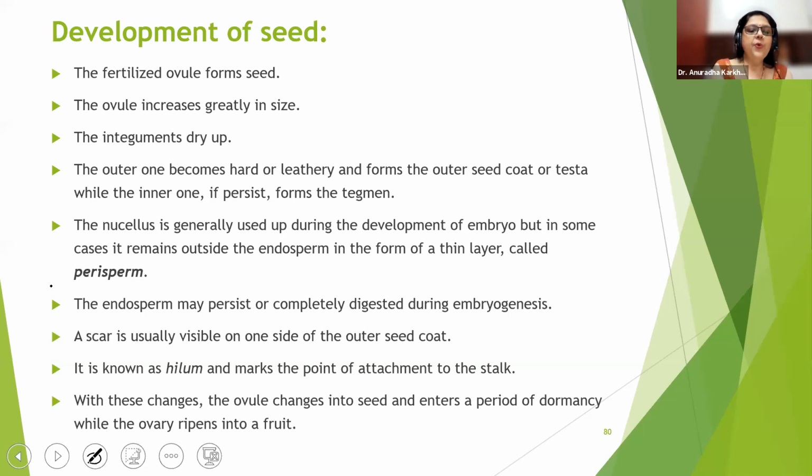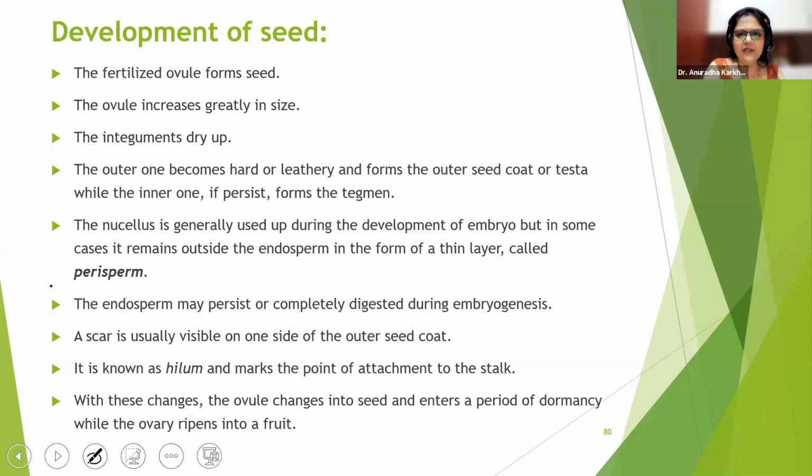So the seed will undergo a period of dormancy. Dormancy means compulsory suspension of activities. It will not perform any activity. It will go to sleep. The seed says good night. But the ovary will eventually ripen into the fruit. Inactivity. Got it? So this is how the seed development has initiated.